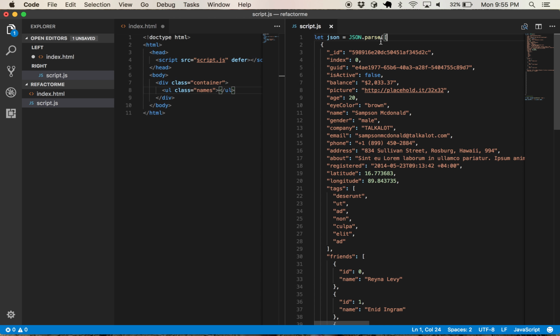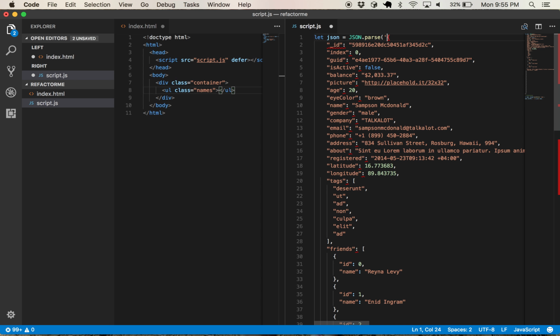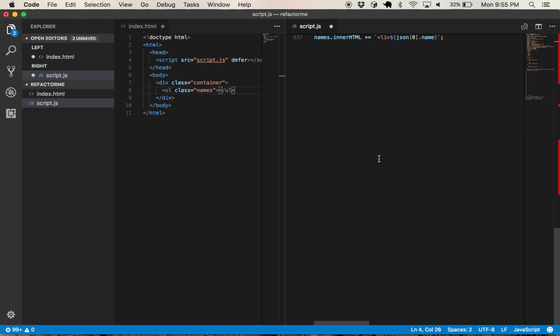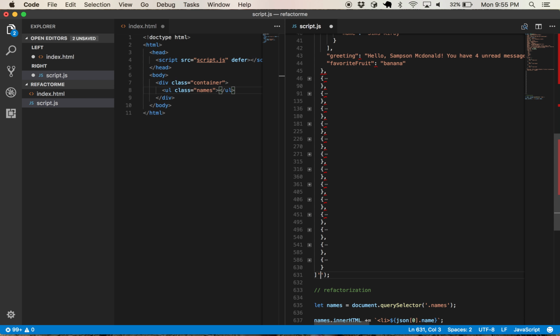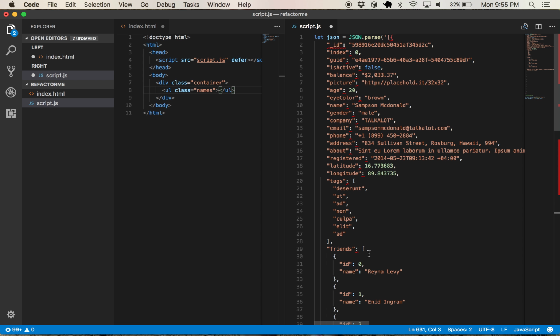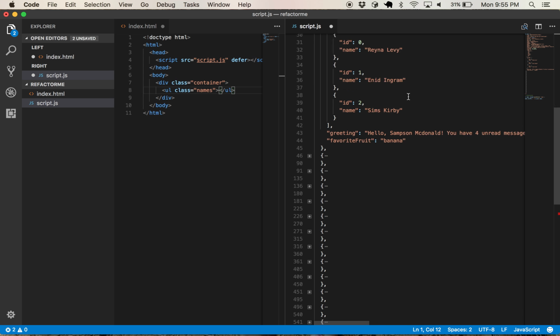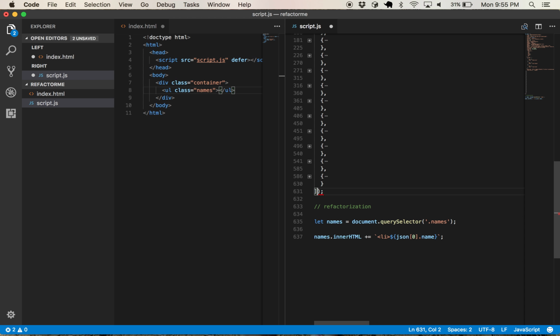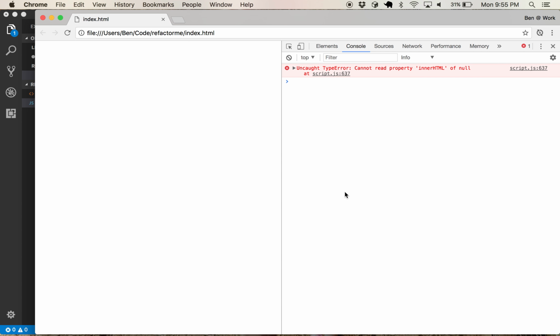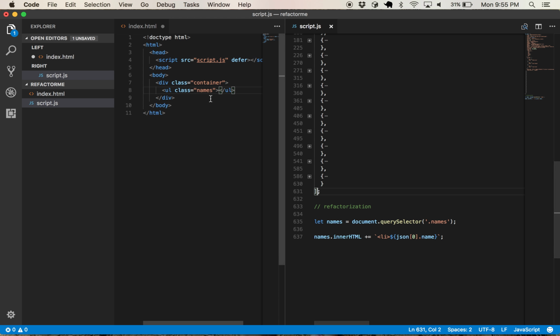Well, you know what? JSON.parse might expect a string. Let's try that. Maybe that'll work. Let's give it a shot. Doesn't look too happy about that. You know what? Let's just get rid of the JSON.parse and just let JavaScript interpret it for us. Gotcha. Okay. Cannot read property innerHTML of null. So names, querySelector names, innerHTML names.